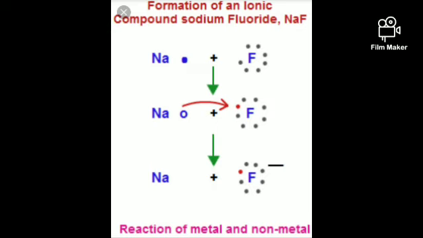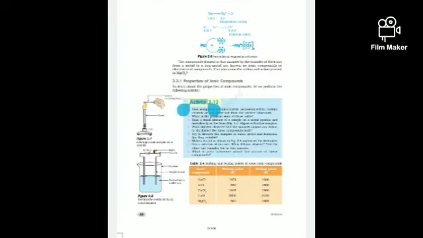In this manner, ionic compounds are formed by the complete transfer of electrons between metals and non-metals. So my dear good students, you can try with some other metals and non-metals to form ionic compounds and try to draw the electron dot structure. Practice the electron dot structure for sodium chloride and this type of structure. It will be very helpful for you. Just go through some other ionic compounds. When you practice, the formation of the dot structure is very helpful. So in this way ionic compounds are formed.